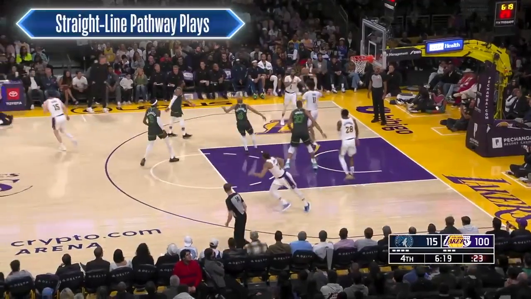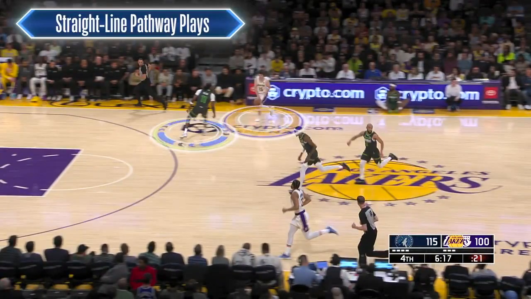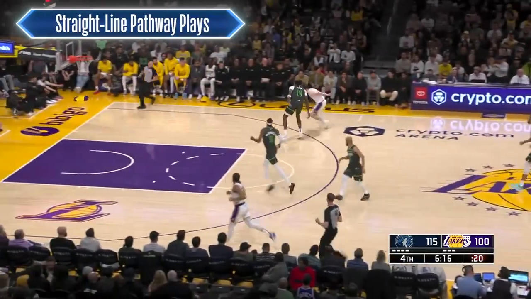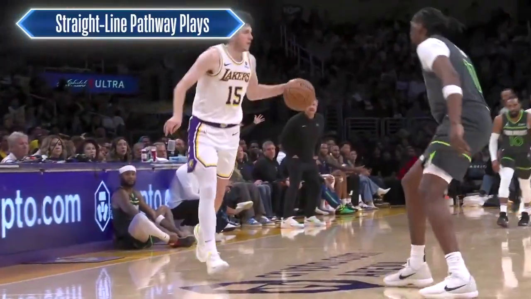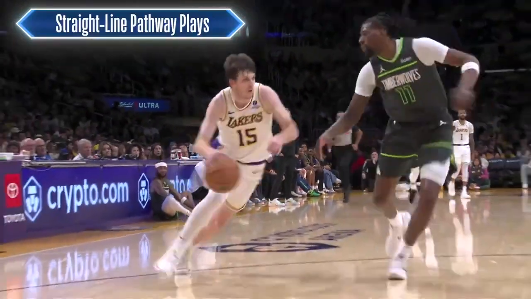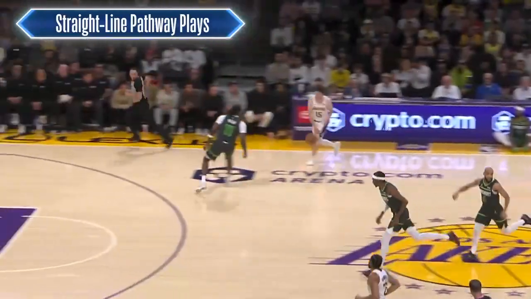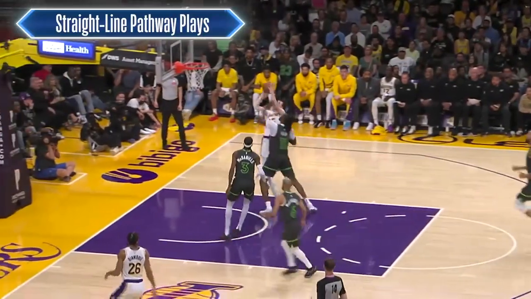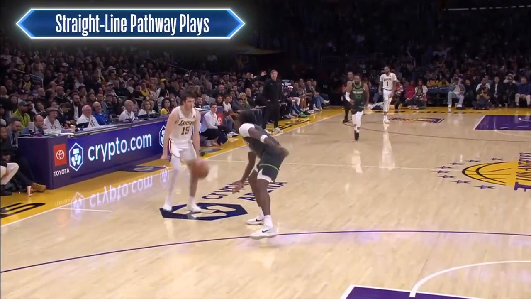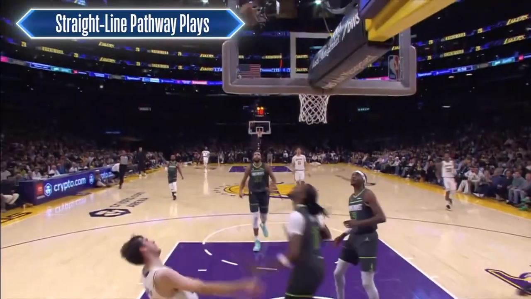Now, let's look at some examples where the offensive player is not taken off his path. The defensive player here, Naz Reid, maintains his defensive positioning, and he does not create any contact that would move the offensive player, Austin Reeves, off his path. We know that contact alone does not constitute a defensive foul, and while there is marginal contact on this play, there is no defensive foul, as this play was correctly ruled a no call and a play-on situation.